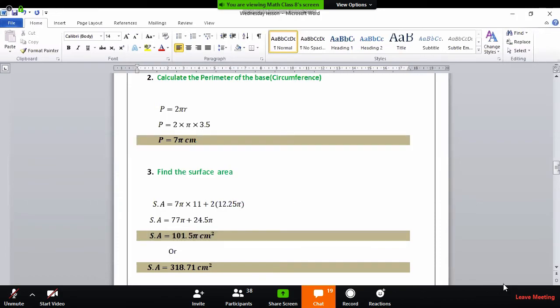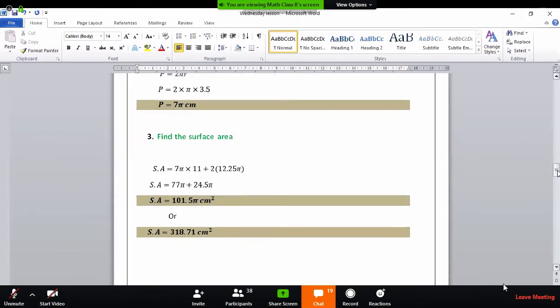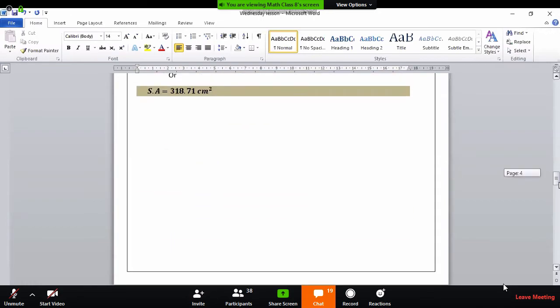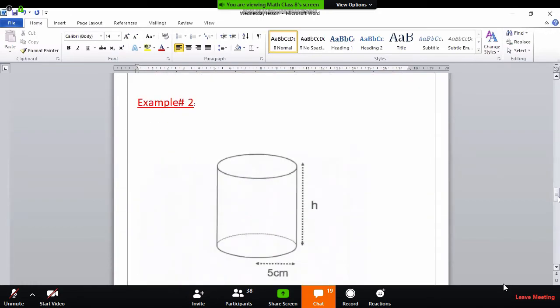Be very clever in writing the units. Or you can answer it like this: remove the value of pi, put 3.14 in place of pi and multiply this with 101.5. You will get a result free of pi. Okay. Moving up to the second example.